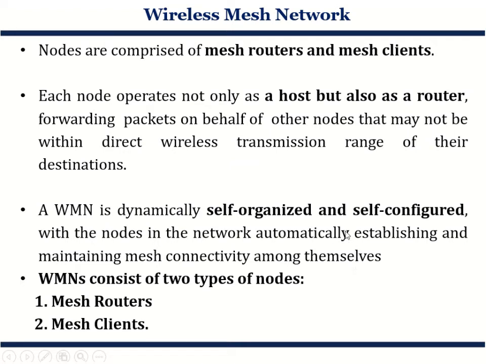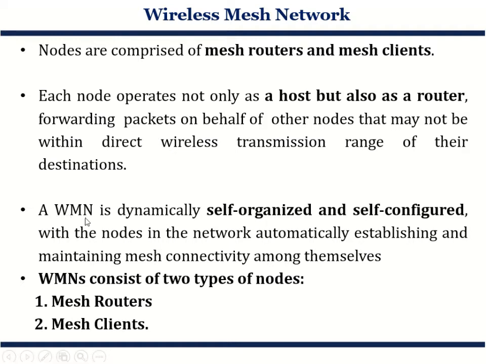So nodes will always comprise two things: a mesh router and mesh clients. And each node will operate not only as a host but also as a router, as I discussed earlier. So it forwards packets on behalf of other nodes that may not be within direct wireless range, and the data could reach the destination through other routes as well.